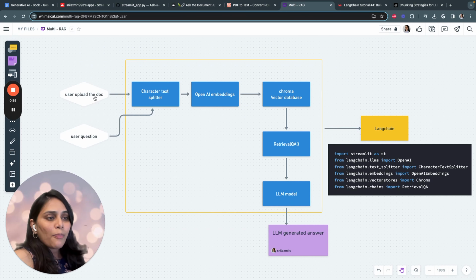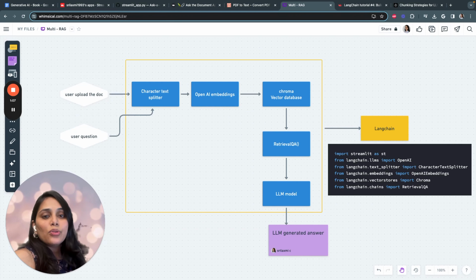So once the user uploads the document and the question, CharacterTextSplitter is a function which splits the document into chunks. So let's understand why chunking is important. Chunking is the process of breaking down large documents or pieces of text into smaller segments. It's an essential technique while building an LLM application to help optimize the relevance of the content we get back from an LLM. And then we pass those chunks into OpenAI embeddings.